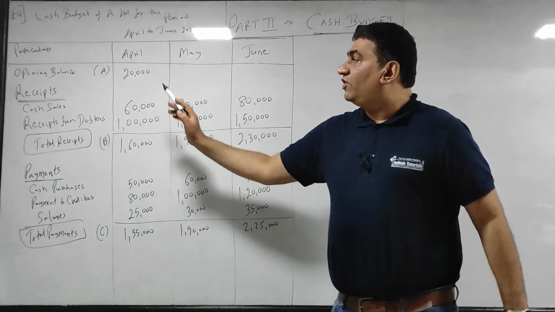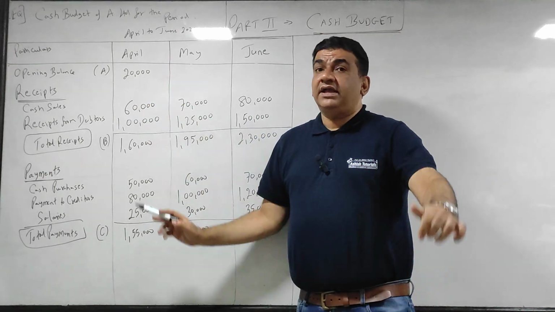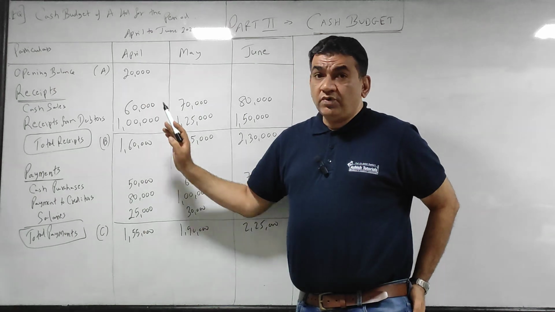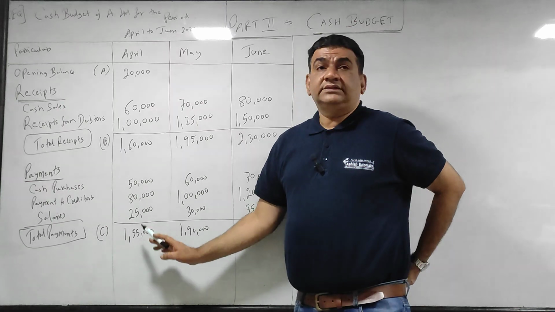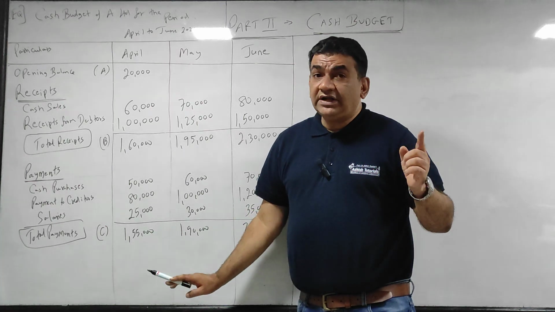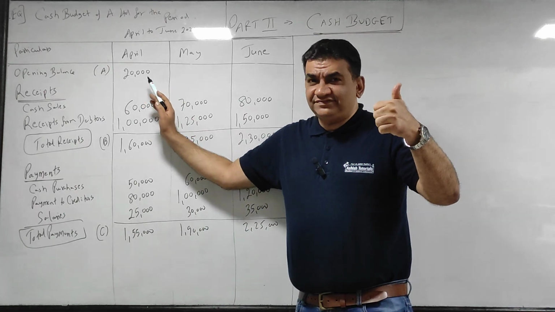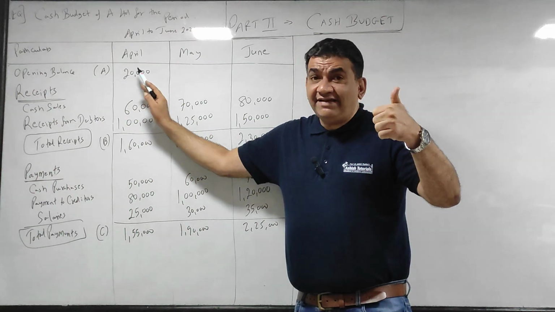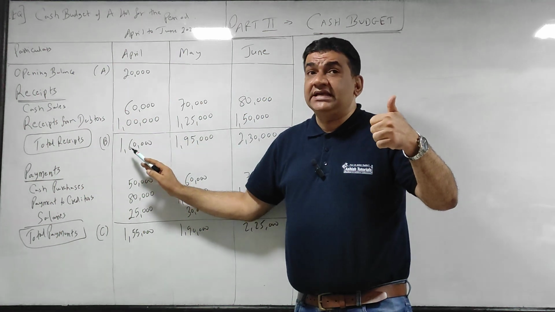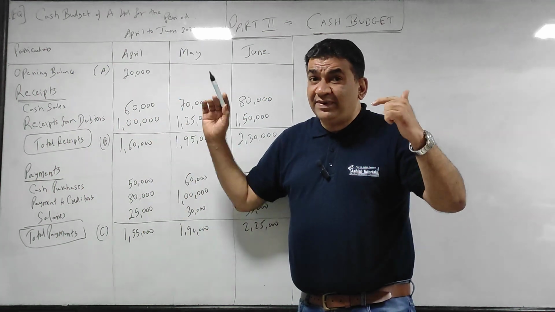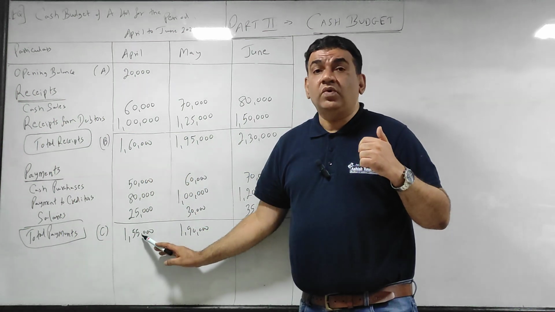See now, what I have, understand this, I'm making it simple for you. जो मेरे पास है opening balance, what I am going to get receipts, and what I am going to pay, that is total payments. Now what I'll do, opening balance, understand this, what I have that is A, ध्यान से सुनो, what I have that is A, what I am going to get receipts that is B. याद रखना, मुझे मिला नहीं है, ये बजट है, फोरकास्ट कर रहा हूं, अप्रैल में मिलेगा, अप्रैल में पे होगा.